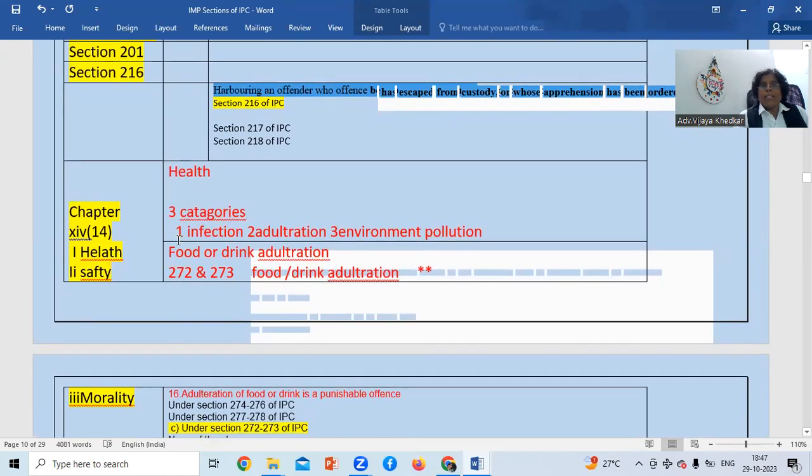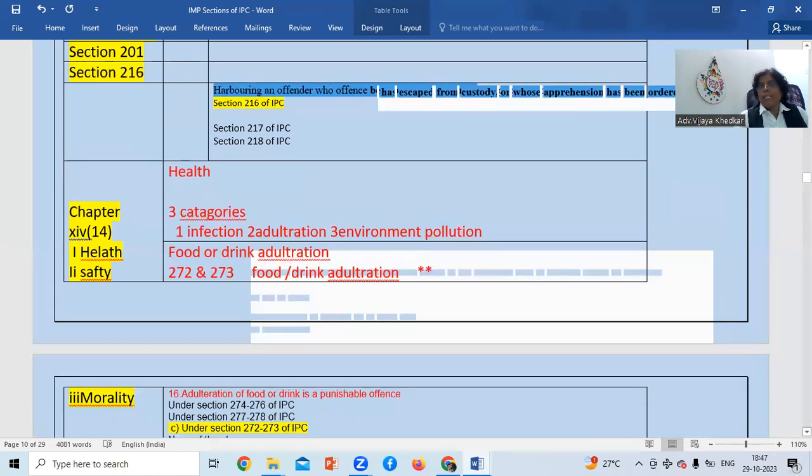So this is about health, chapter 14. Health has 3 categories: one is infection, second is adulteration of food, drugs, and third is environment pollution. These are the 3 types. Food or drink adulteration is given in sections 272 and 273.